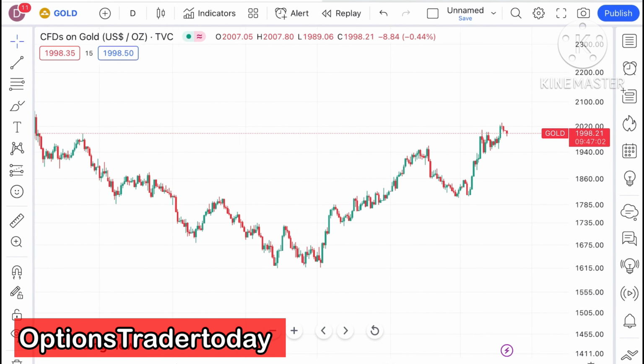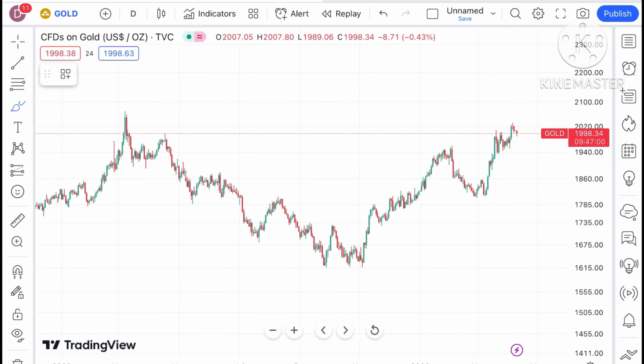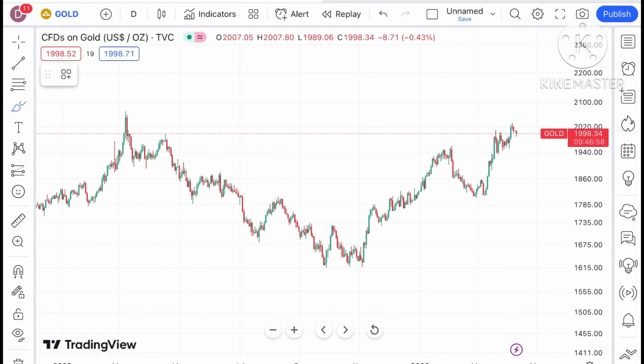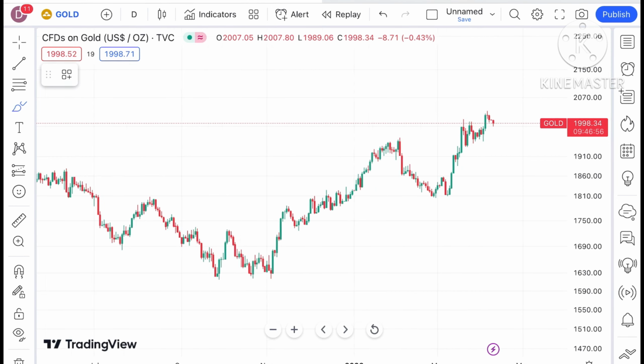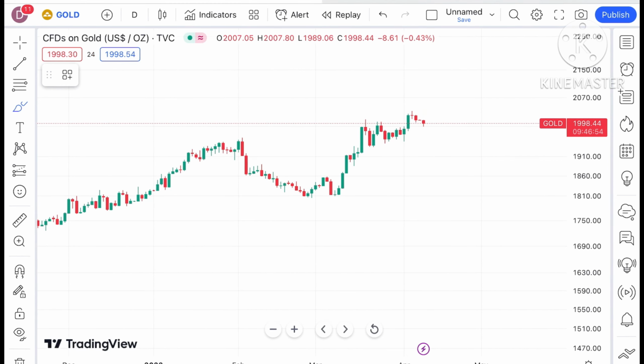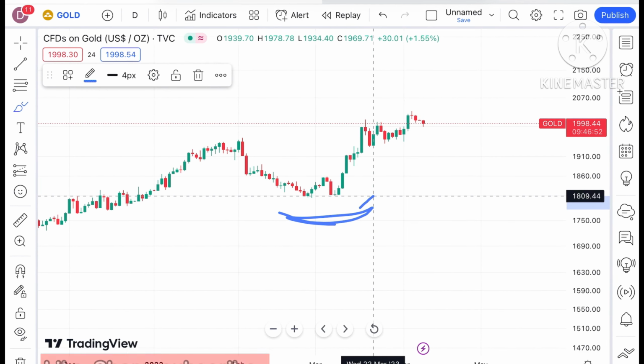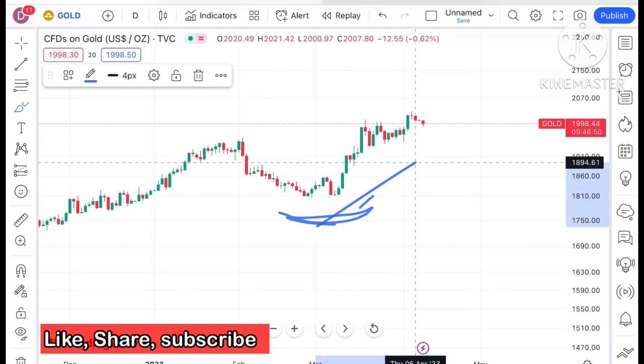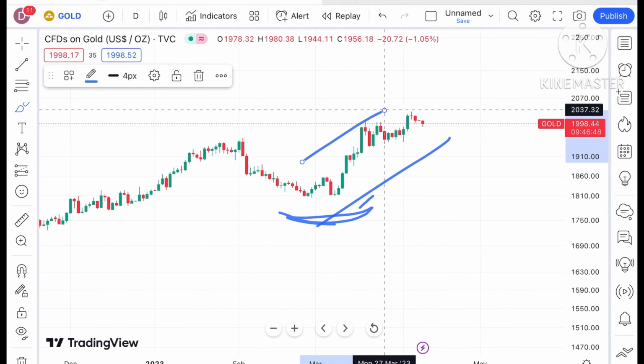Today in this video I will explain how the price of gold has moved in the last 2 days and how the price of gold can move in the next 2 days. If you look at the chart of gold, it has made a swing at a level of around $1807. After that there is a continuous upside.